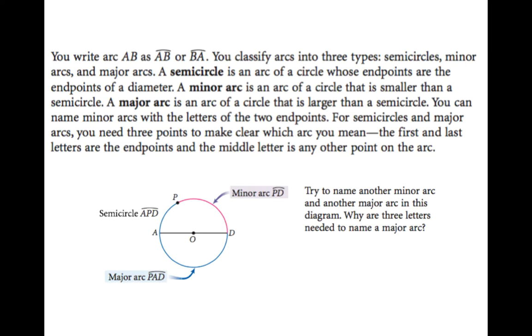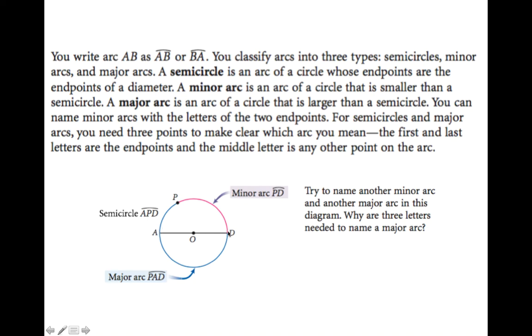However, look at semicircle APD. That starts at A, goes through P, and all the way on to D. This one is a semicircle, and it requires 3 points. And the reason is if we just named it AD, we wouldn't know whether we're talking about the top half or the bottom half. So it's really important to include a middle point so that we know which way to go.